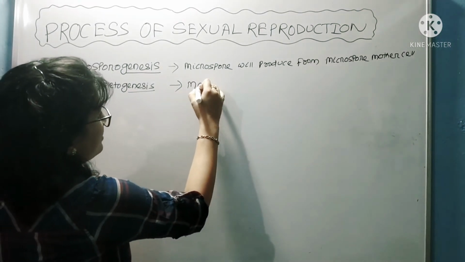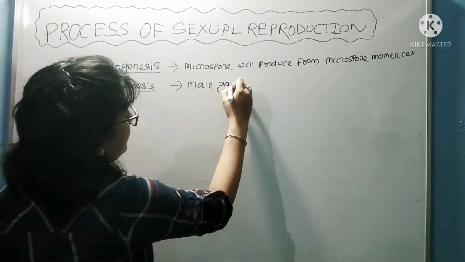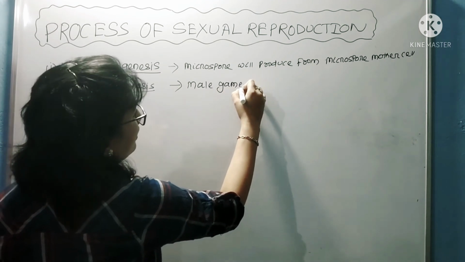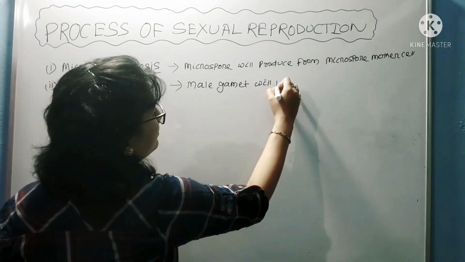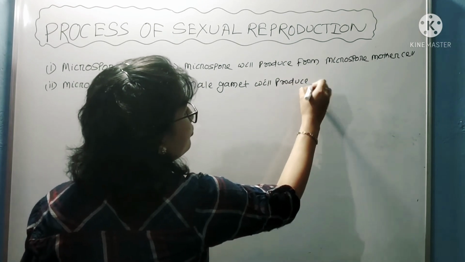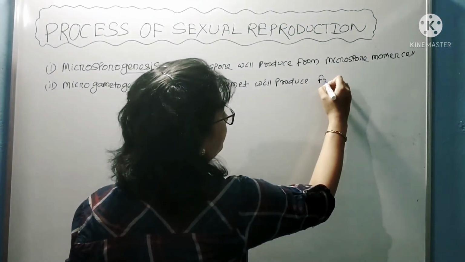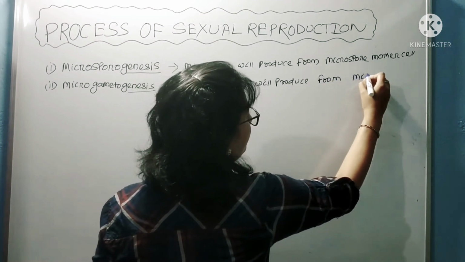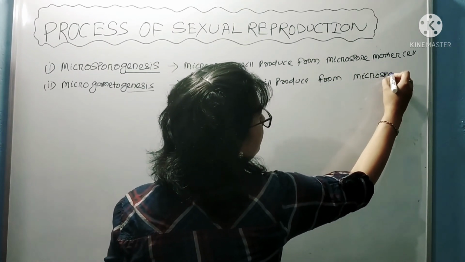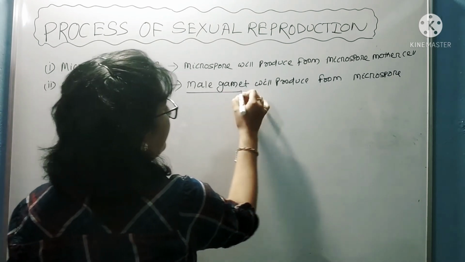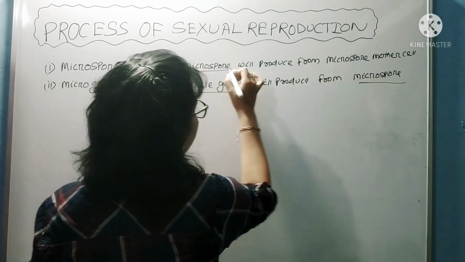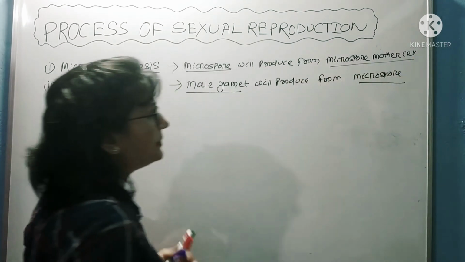So in this process, male gamete will produce from microspore. Male gamete, microspore. These are the main terms.